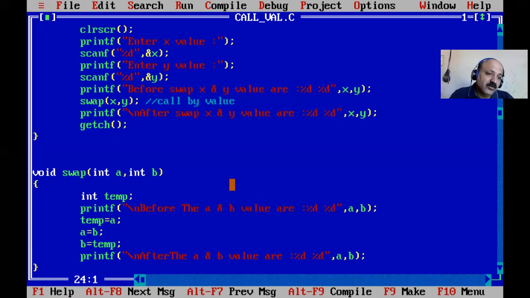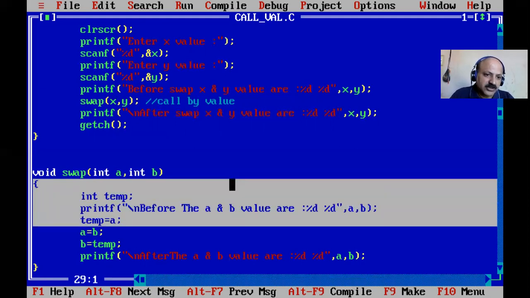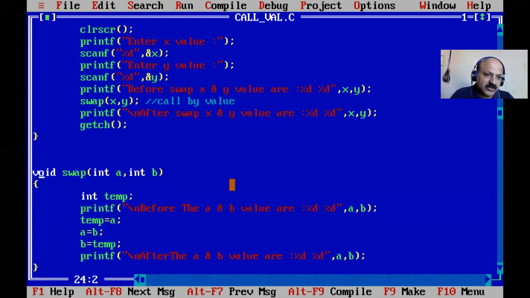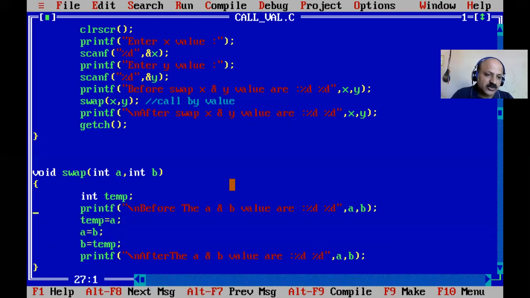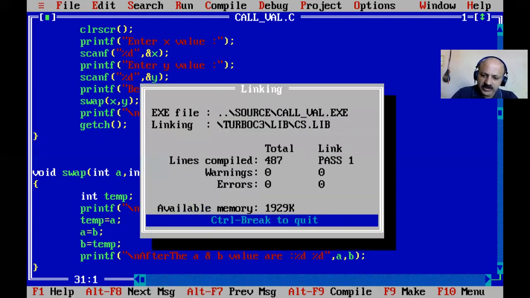So yes, in my previous video lecture I gave the syntax. That is the header part of the function, and that is the body part of the function. So the header has the return data type, function name, and list of arguments. There are 3 sub parts in the header of a function, that is the definition of the function. The body of the function has the declaration, the executable statement, and if the return type is void there is no return, otherwise there is a return statement. So 3 parts in the body: declaration statement, executable statement, and return statement. So yes, no error.